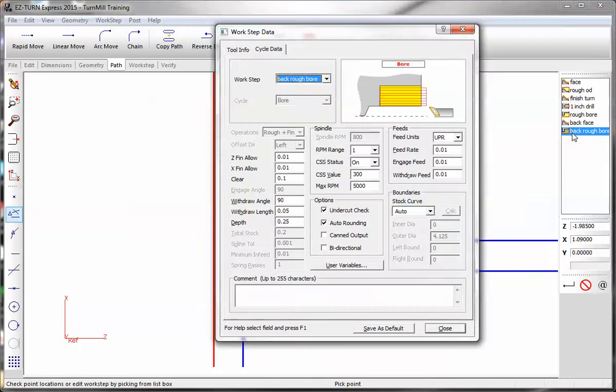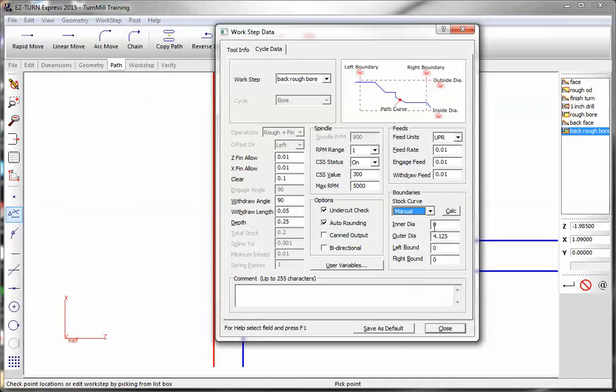Okay, now we're going to go back in there. We're going to go to manual, calculate. Notice those values weren't accurate, so I hit calculate. And then our inner diameter is going to be 1 inch.